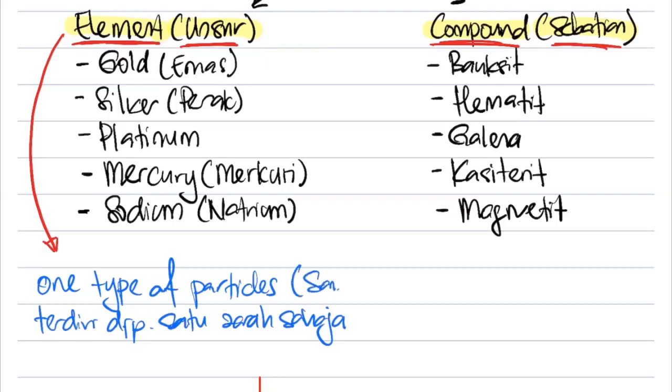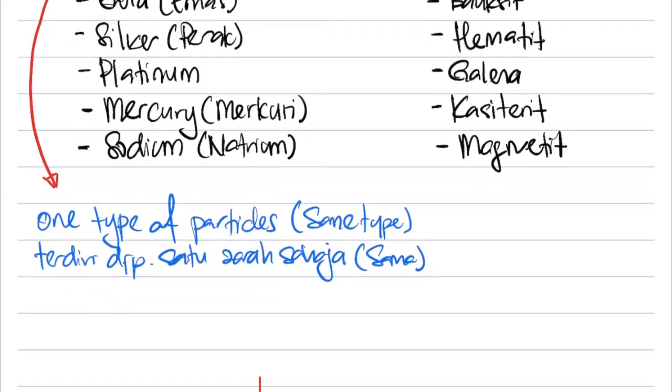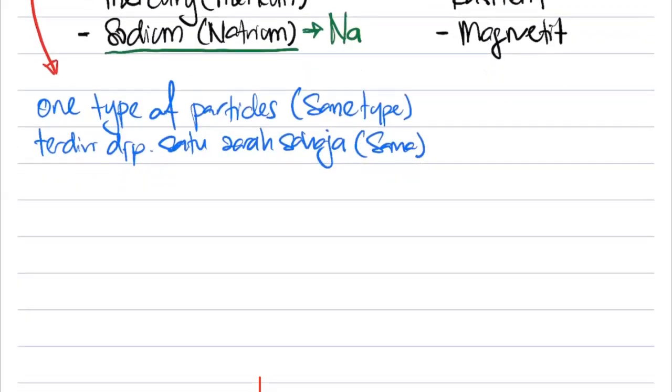And these fellas, they are the same type. The keyword here is they are the same type. Mereka merupakan jenis yang sama. Sir, what do you mean? Example, let's say now I'm taking sodium, saya mengambil natrium. If you check your textbook, the symbol of sodium is given as Na. So let's say now, if this is a particle of sodium, ini adalah zarah sodium, beside it there's another particle, it is also sodium. Beside it is another particle, also sodium.